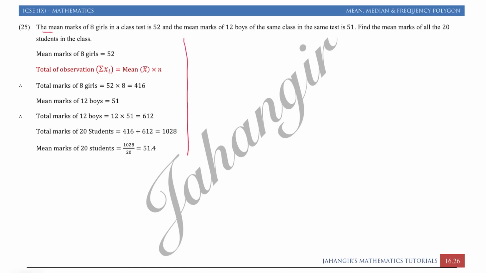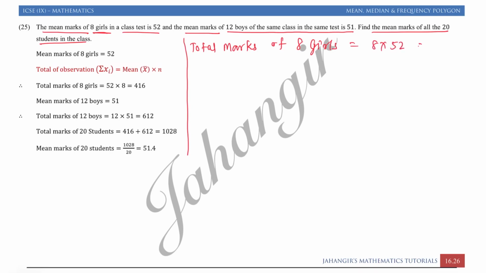Question number 25. The mean marks of 8 girls in a class is 52. The mean marks of 12 boys of the same class is 51. Find the mean marks of 20 students of the class. So we know the mean marks of 8 girls is 52. So we will find total marks of 8 girls is equal to 8 into 52. 2 4s are 8, 2 5s are 16, 8 5s are 40, 41, 416.